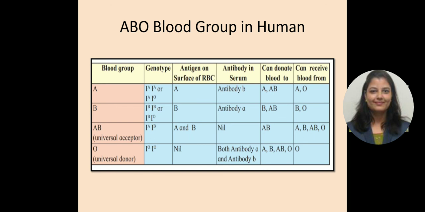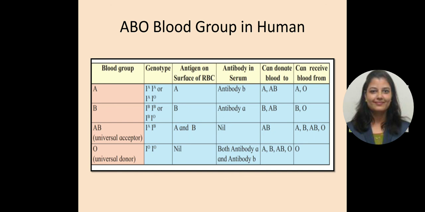Likewise, you can see in B, the genotype for B blood group is IBIB or IBIO. The antigen on the surface of RBC is capital B. The antibody in the serum is antibody small a. They can donate blood to B and AB, and can receive blood from B and O. What about the AB blood group, which is always known as the universal acceptor?